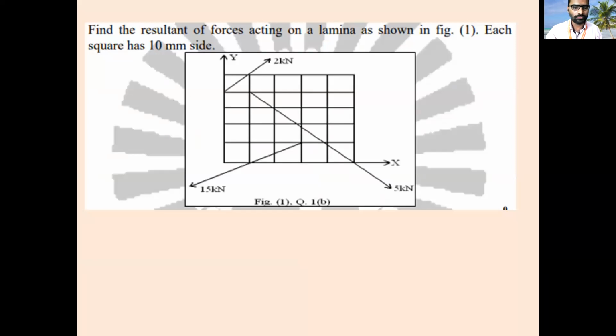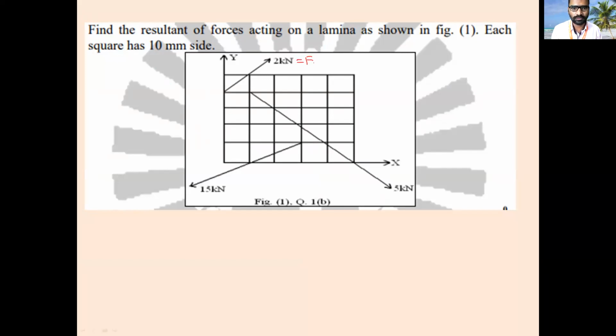So all of you take down this problem. Find the resultant of forces acting on a lamina as shown in the figure.